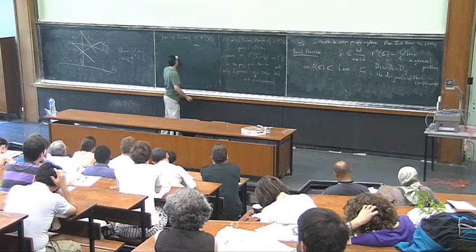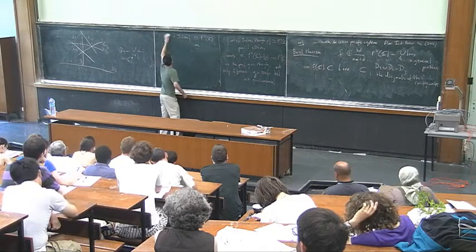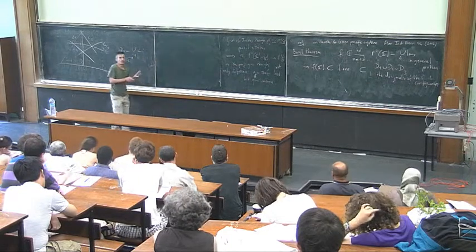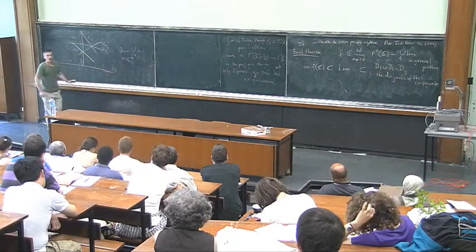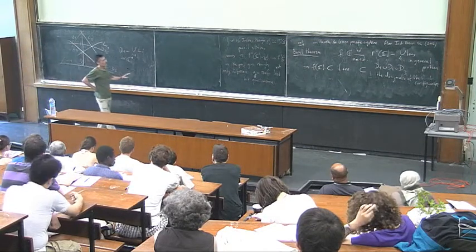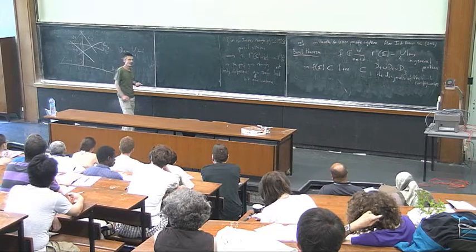And so this statement has been generalized to the almost complex case by tools more or less similar to what I spoke about today, but a little bit more sophisticated still.